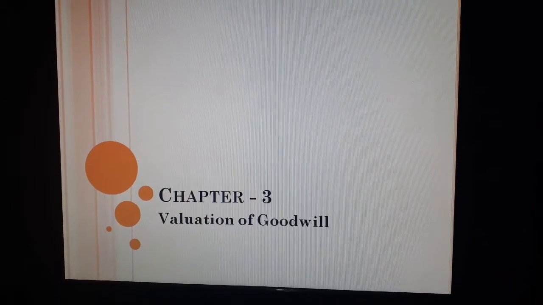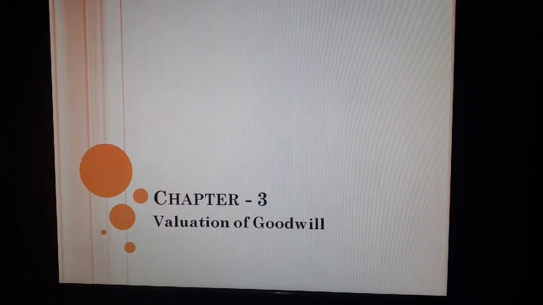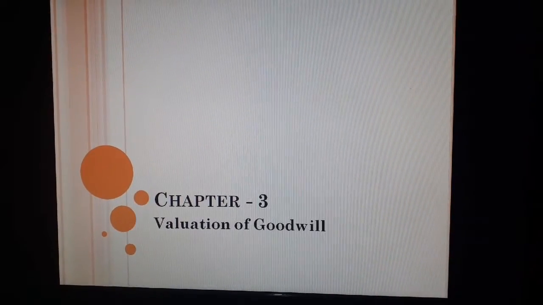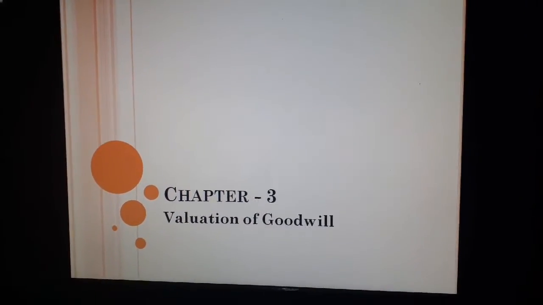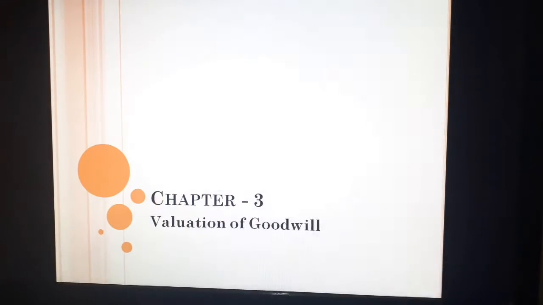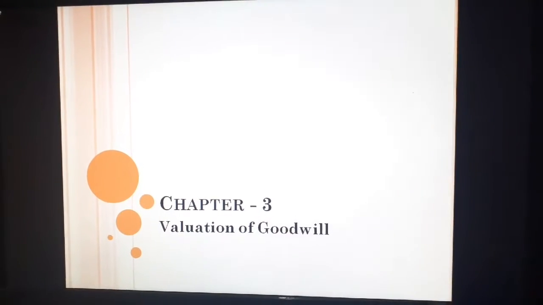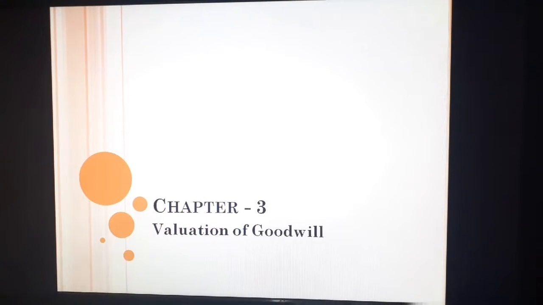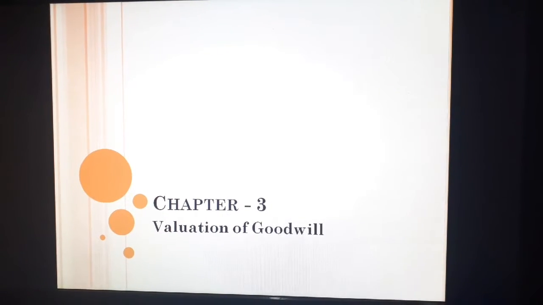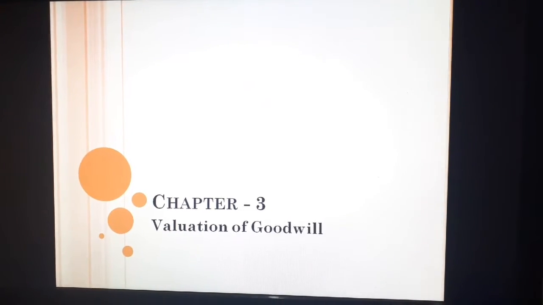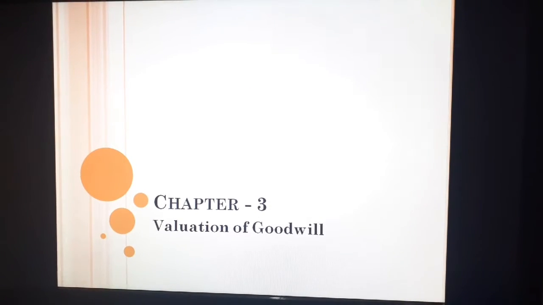Today I am again back with two further methods for the valuation of goodwill. In the previous lecture we covered the average profit method and the weighted average profit method for the valuation of goodwill. So today we are going with two more methods for the valuation of goodwill. Let's see.